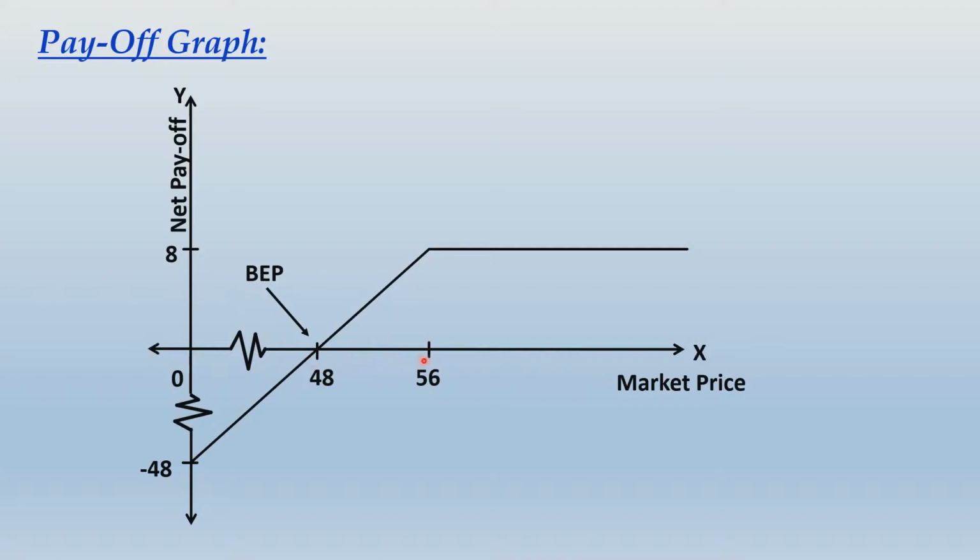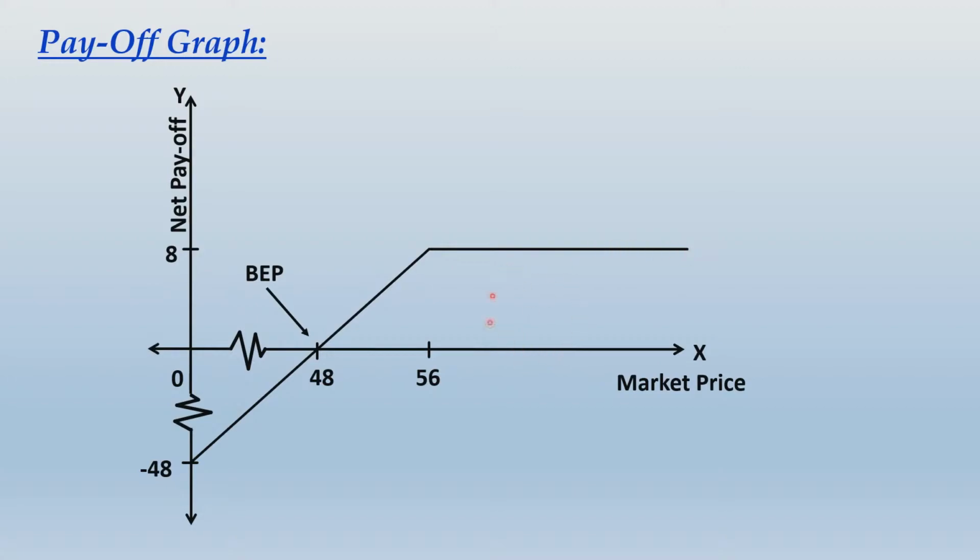Between 48 to 56 the payoff goes on rising, and at 56 you get the maximum profit of 8, and thereafter when the price rises you continue to get the maximum payoff of 8.